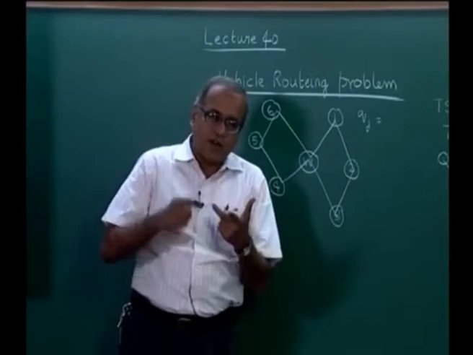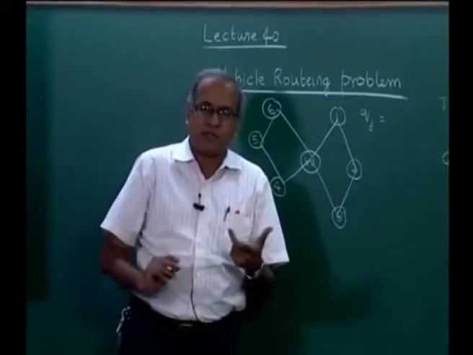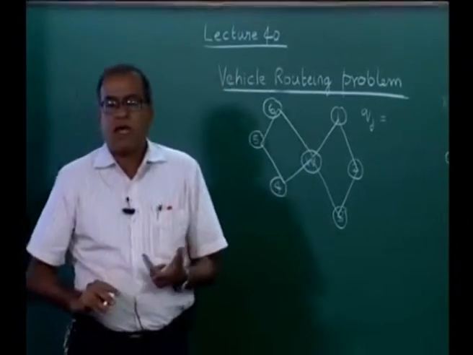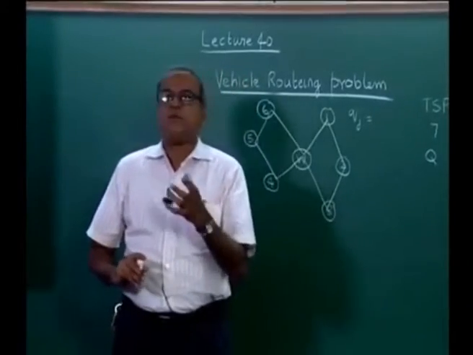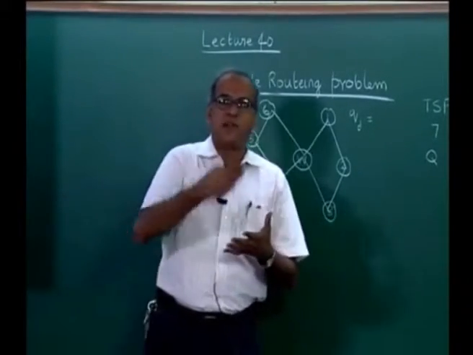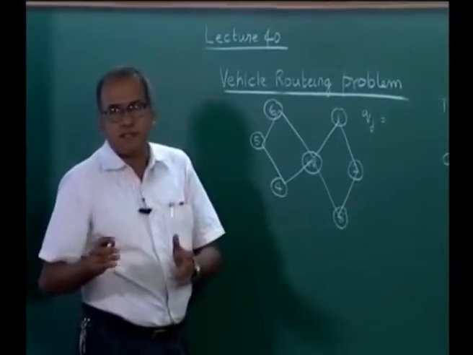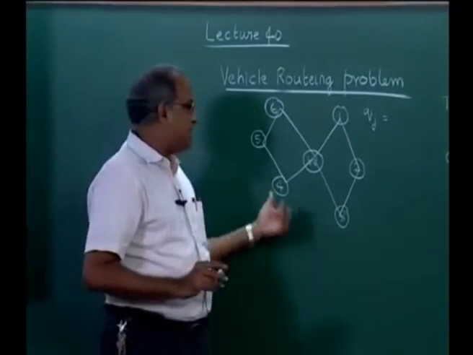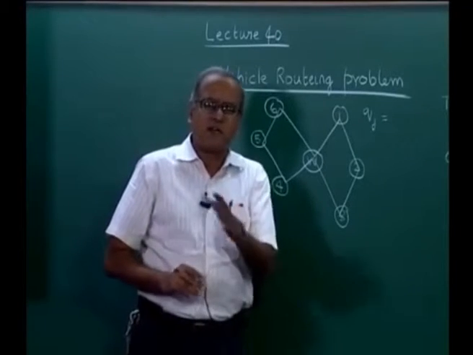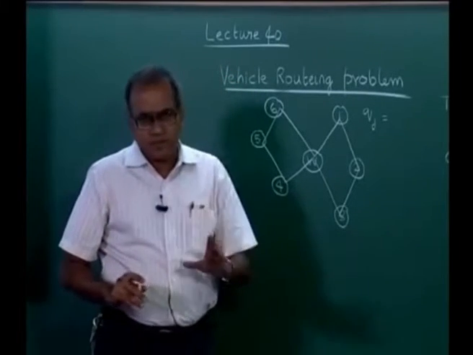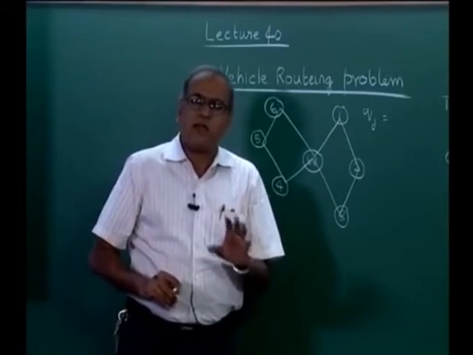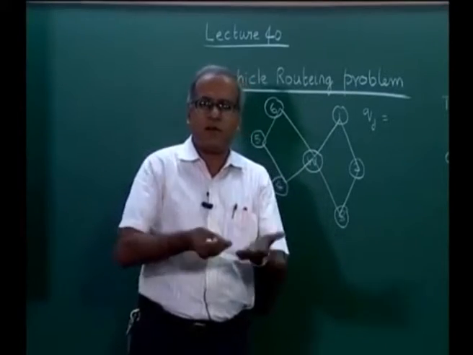So whether we talk of multiple vehicles or multiple trips, the problem is the same as long as we are not looking at time windows, which means as long as we are not looking at times either before which or after which or in between which we need to visit a customer. So we use the terms trip and vehicle interchangeably, but wherever it is required we talk about vehicles.